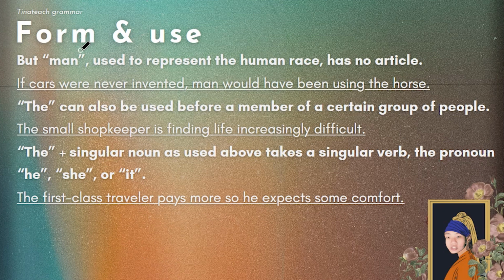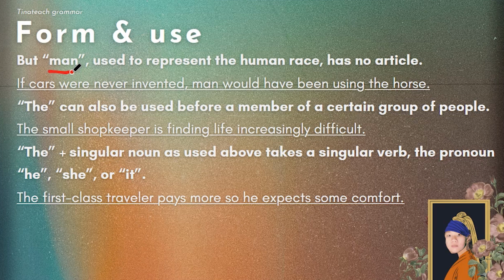But man, this is an exception, used to represent the human race, okay? That is the definition of man, has no article. So it does not go together with the or a or un, for example. And man here may be a little bit confusing to you if you're quite new to English. Man has two definitions, okay? It depends on what you pair it with.